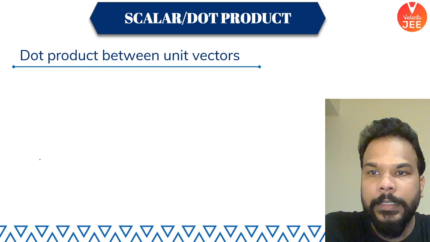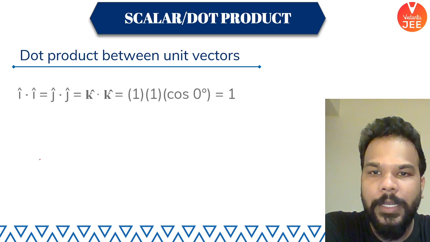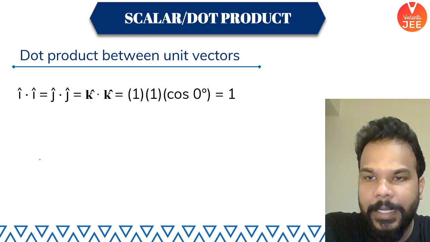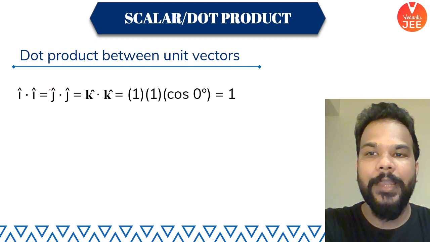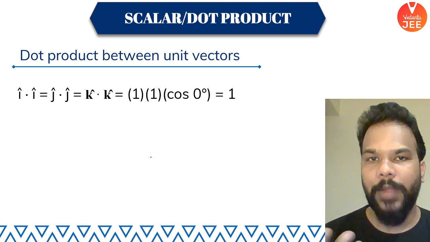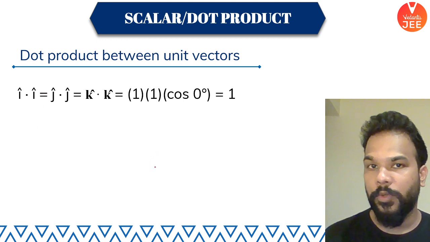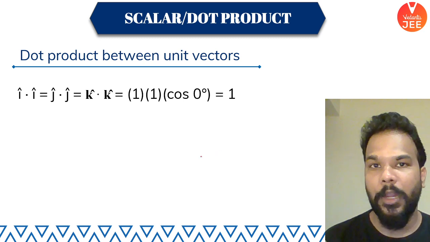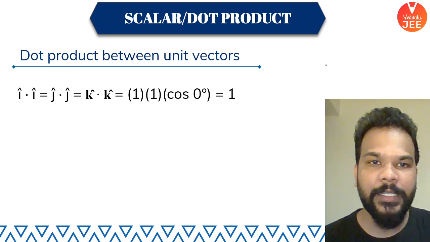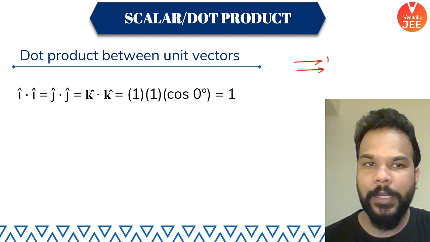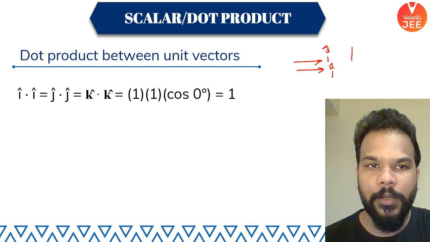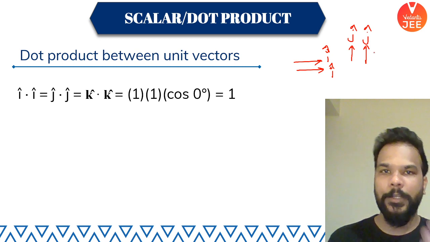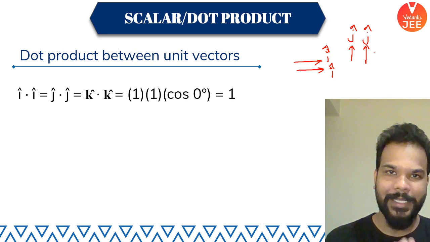Okay. Now guys, if you actually have to take the dot product of say two unit vectors like I cap and I cap, so what will that value be? If you ever have to find out I dot I, j dot j, k dot k, you know that these two I vectors, j vectors and k cap vectors, they are along the same direction. Two I cap vectors will be along the x axis, right? This is I cap, this is I cap. Two j cap vectors will be along the y axis, right? Similarly, two k cap vectors will be along the direction that is coming towards you.